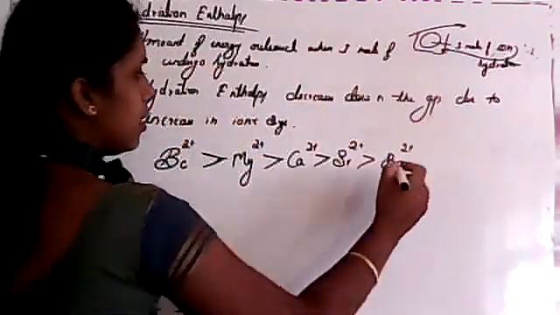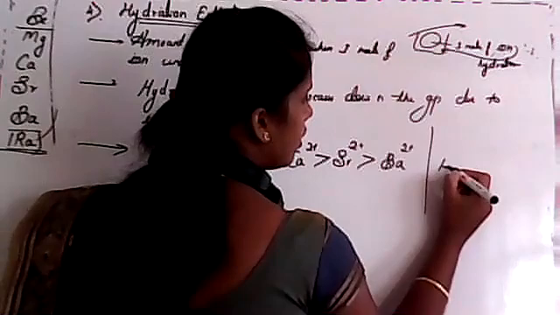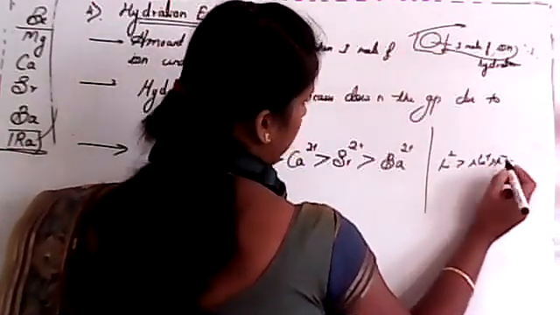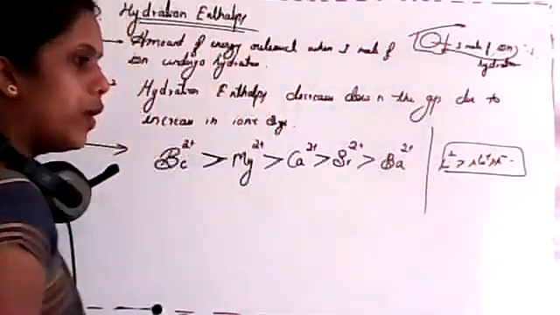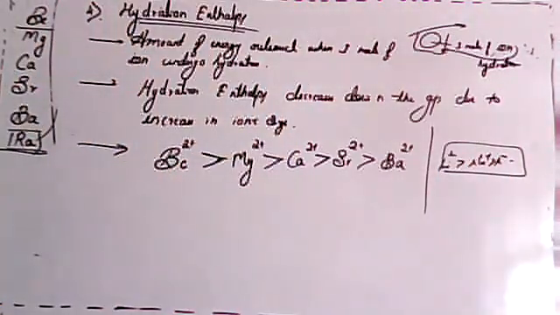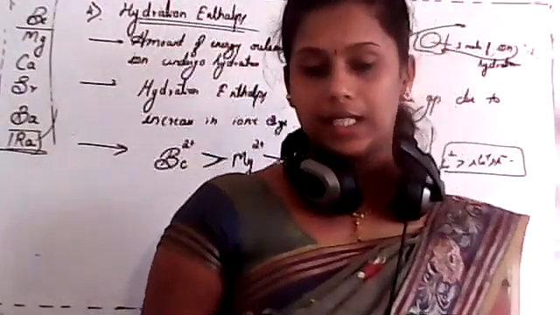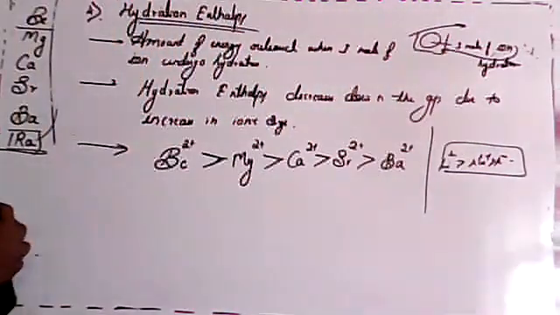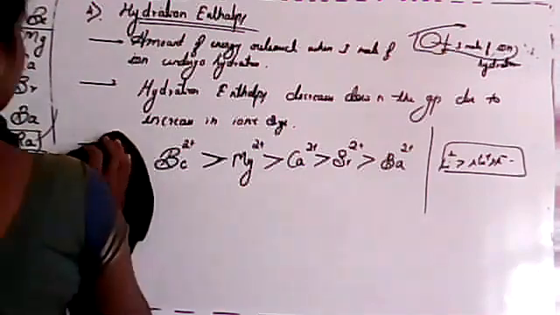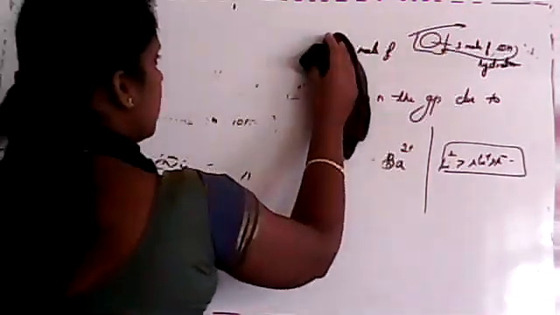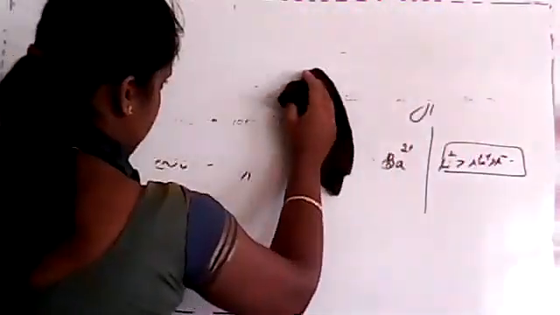In case of alkali metal, we write in the form of lithium, sodium, potassium. Okay, in this way. Clear? Because it is monovalent and these are divalent. Is it clear? So these are general properties of alkaline earth metal. So next we will consider some physical properties, student.